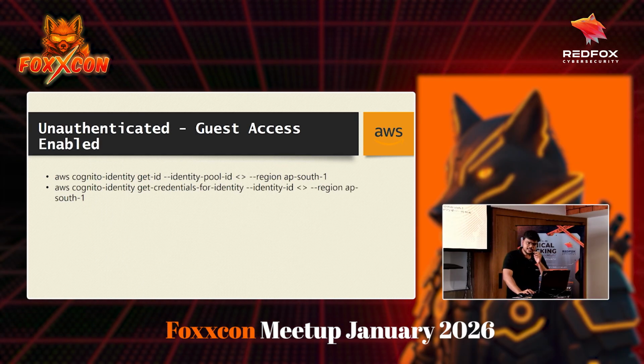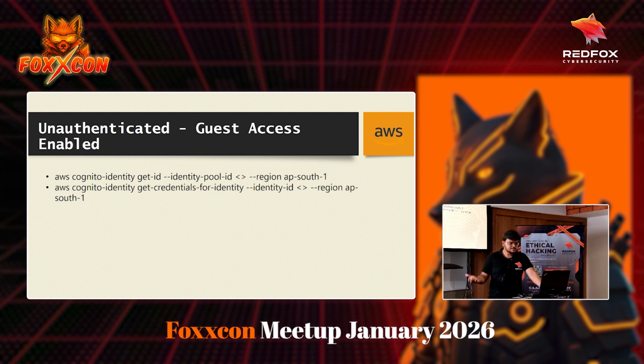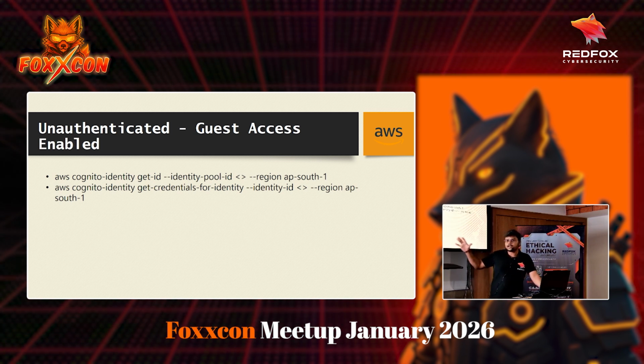Now comes the initial access part. How do we exploit this Cognito service to get initial access? Actually, it's very simple, and using just two commands you can get access to the service.